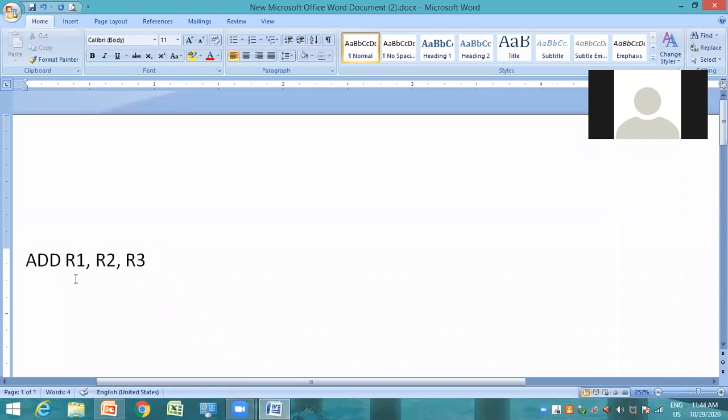Say for example, I have taken the instruction add R1, R2, R3. Here the size of R1 and R2, R3 registers are 32-bit. Getting? So that is the meaning of 32-bit microcontroller.